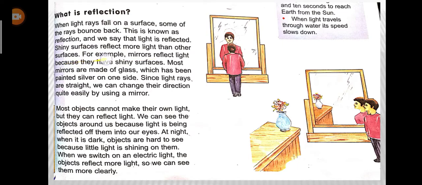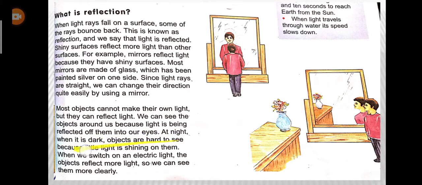Shiny surfaces reflect more light than the other surfaces. For example, mirrors reflect because they have shiny surfaces, and most mirrors are made up of glass which has been painted silver on the other side. Since light rays are straight, we can change their direction quite easily by using a mirror. Most of the objects cannot make their own light, but they can reflect. We can see the objects around us because light is being reflected off them onto our eyes.